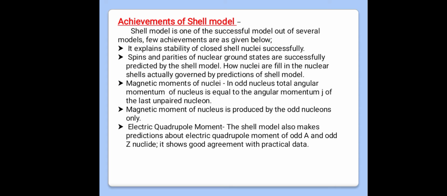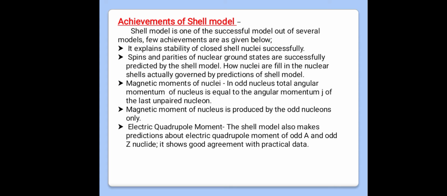First one is, it explains stability of closed shell nuclei successfully. As I explained in our previous lecture, when the nucleus is closed shelled, then it has very high stability. Second one, spin and parities of nuclear ground state are successfully predicted by the shell model.